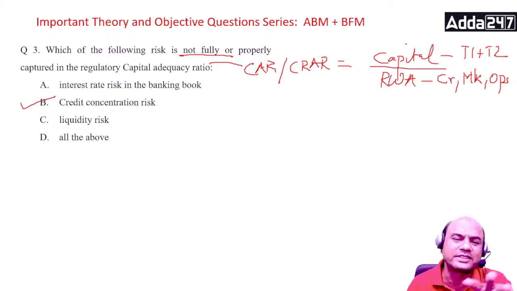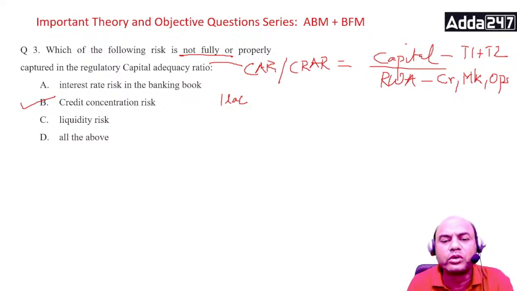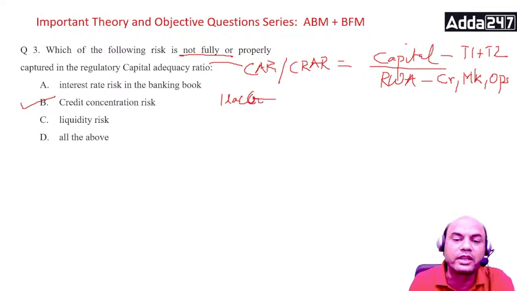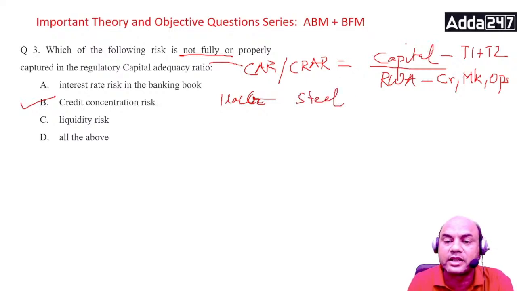See this. Let's say I have 1 lakh rupees. I give the whole loan to only one party, one customer, or only one group of customers. Why one customer? Let's talk about bigger figures. Say 1 lakh crore. Now I give the 1 lakh crore completely to one industry, the steel industry. Now there are various companies in this, right?